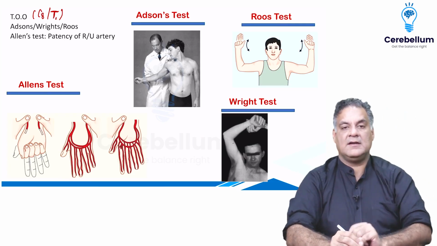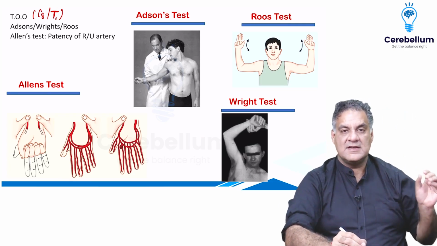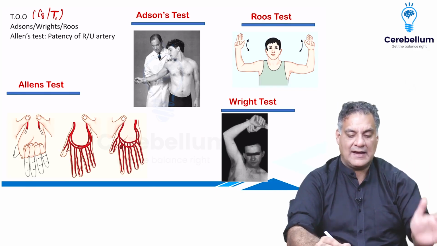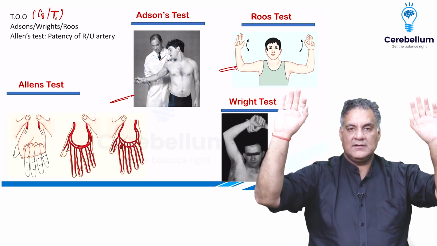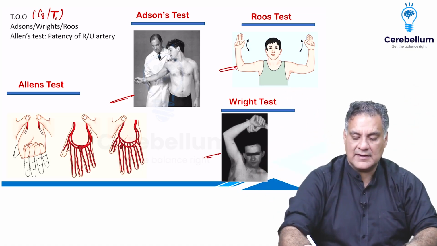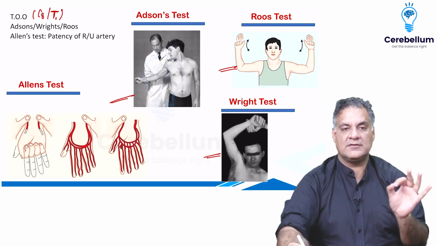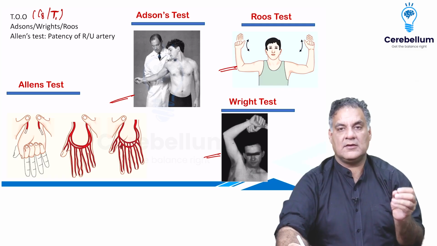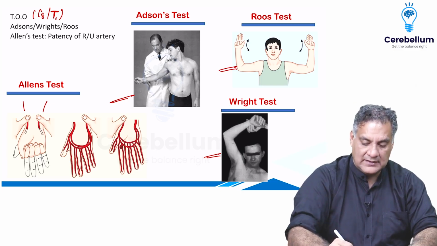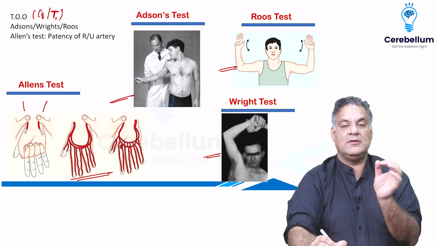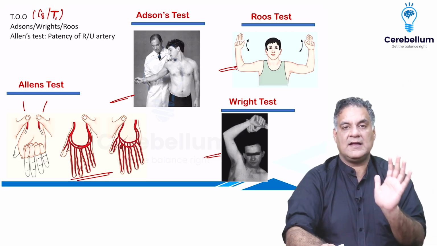Nerve roots are involved. It has tests which stretch these, and you look for the pulses, called Adson's test, the Roos test, where you keep doing this and you will feel the numbness, or the Wright's test. These are the tests for thoracic outlet syndrome. And then you have something called an Allen's test, where you compress the radial or the ulnar artery and see the patency of the circulation. It came as a video in one of the exams. This is called an Allen's test.